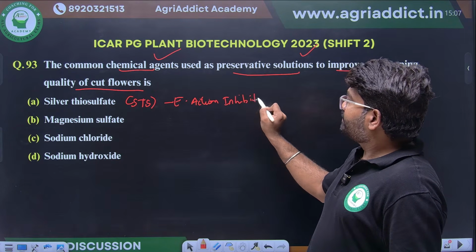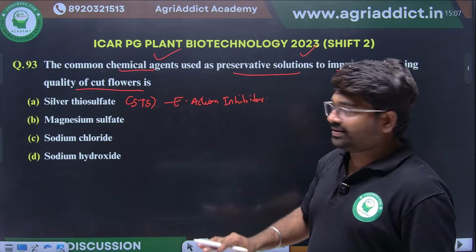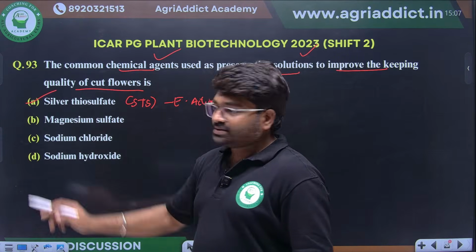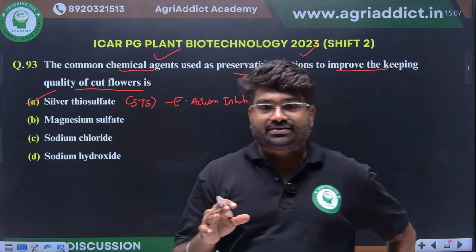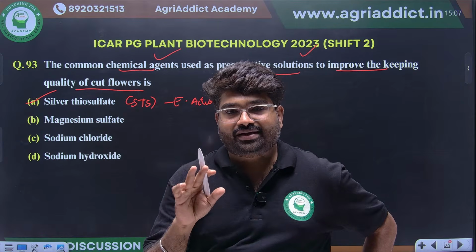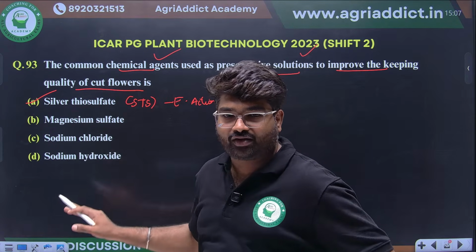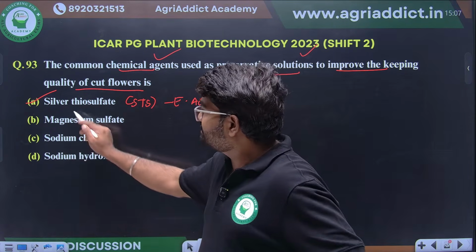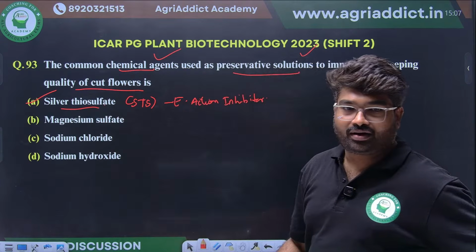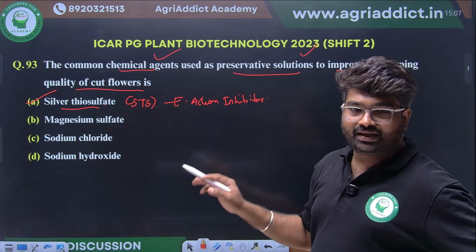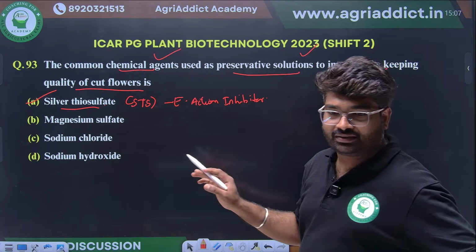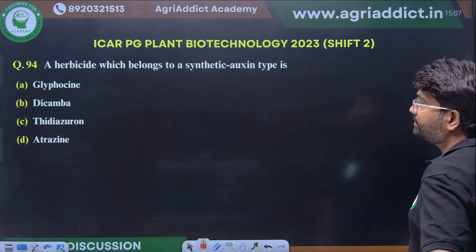It will decrease the activity of ethylene, so ethylene production will be decreased. Petal senescence can be reduced. So the quality of the flower can be increased. This is a very, very important objective. Silver thiosulfate.